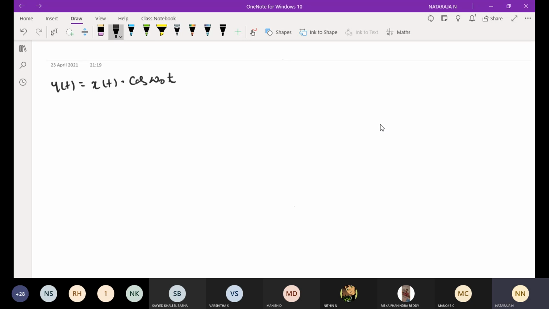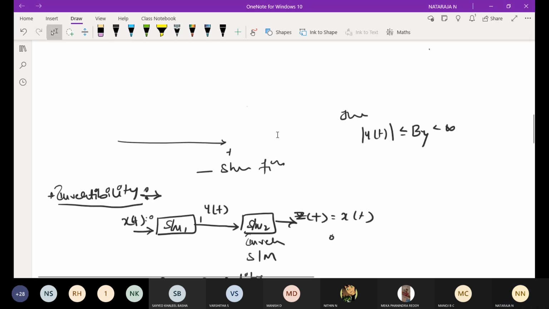Find whether it is linear, time invariant, stable, memoryless and causal. Follow the same procedure.